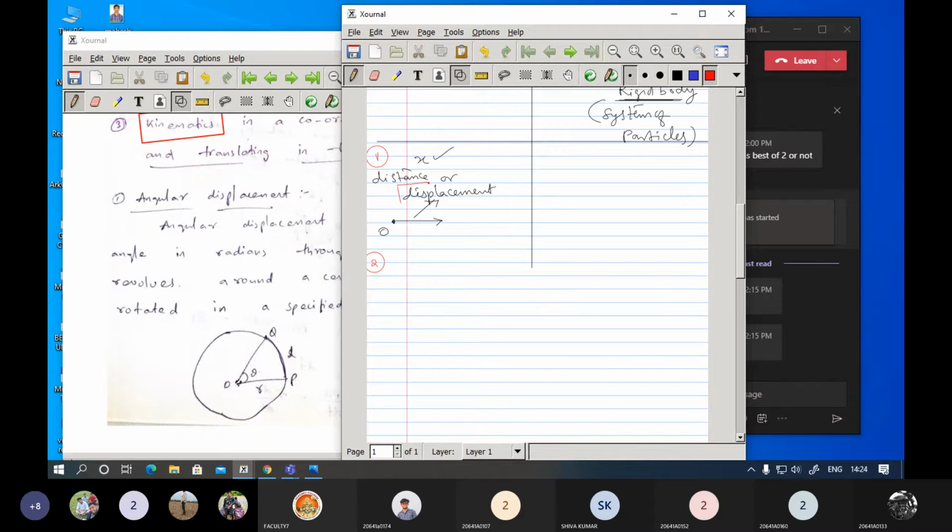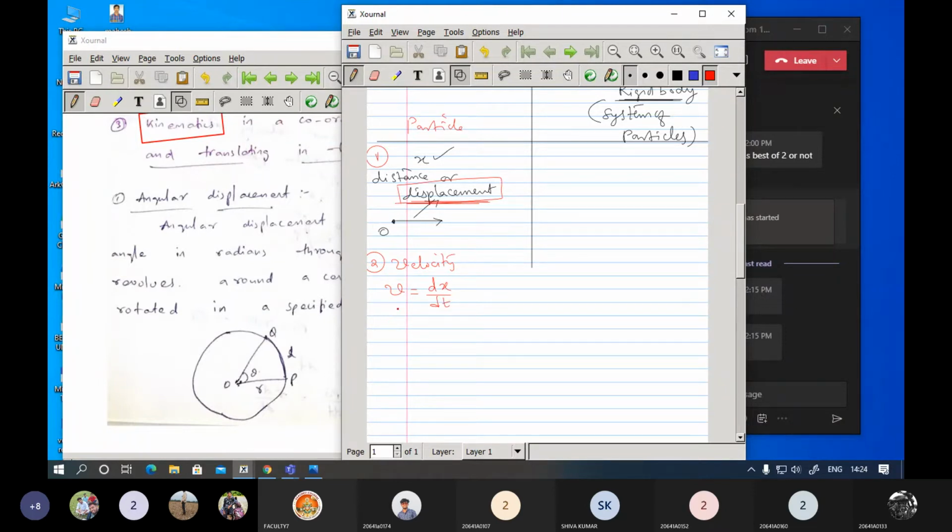So the first thing is we are going to take the displacement here. Second thing is the velocity. So what will be the velocity of the particle if it is moving? We are considering the particle in this. The particle is going to be displaced. If the particle is displacing for a particular time period, the next thing is we are going to get the velocity. Velocity can be given as rate of change of displacement. Simply you can give this as dx by dt.